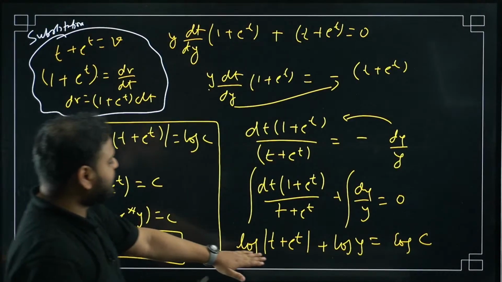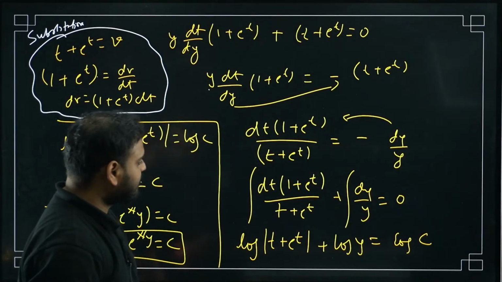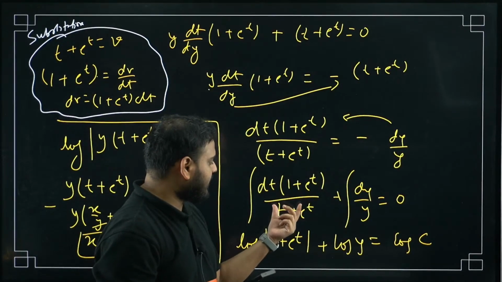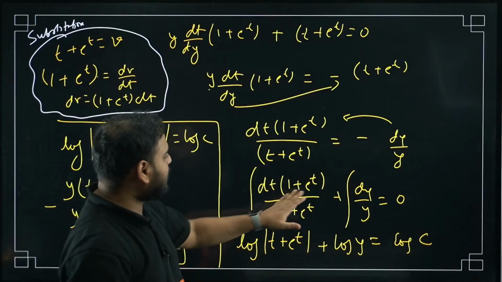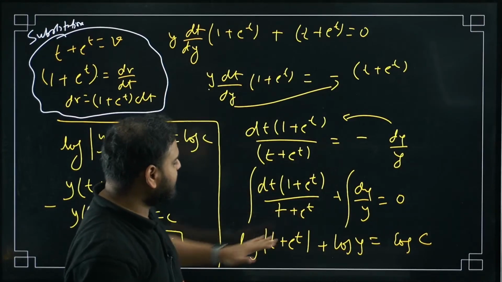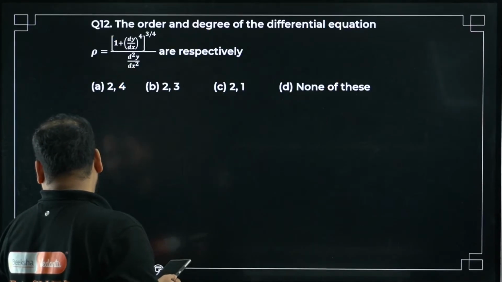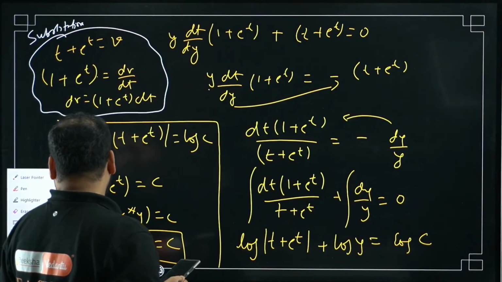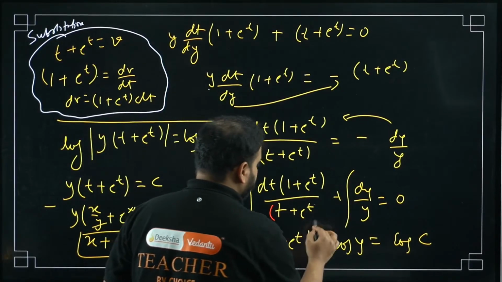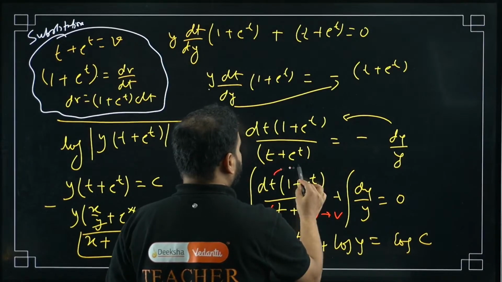Bacha, this part over here, if you check, what is happening? This is log, right? From here I'm explaining. So this is going to be substitution, right? This thing will become v, and this thing will become dv.